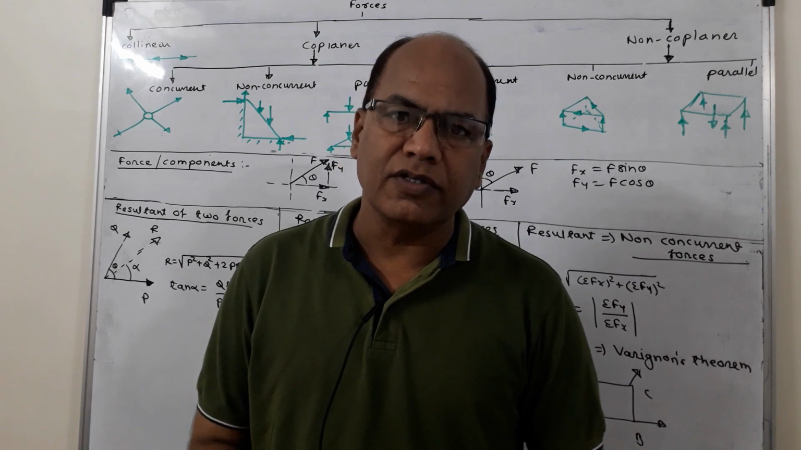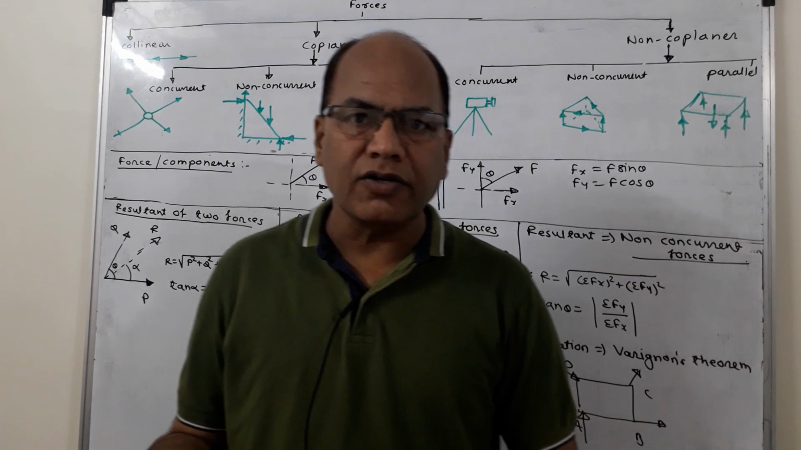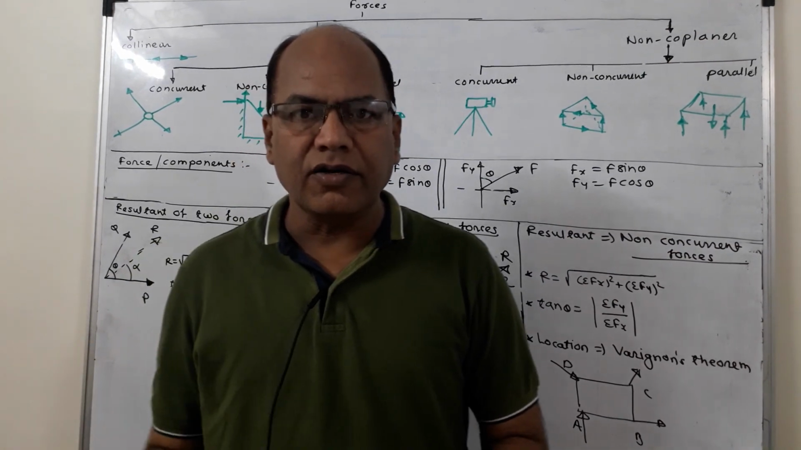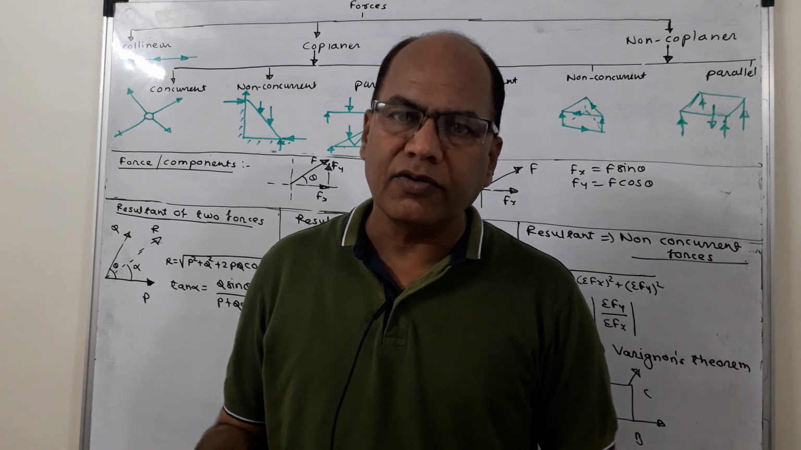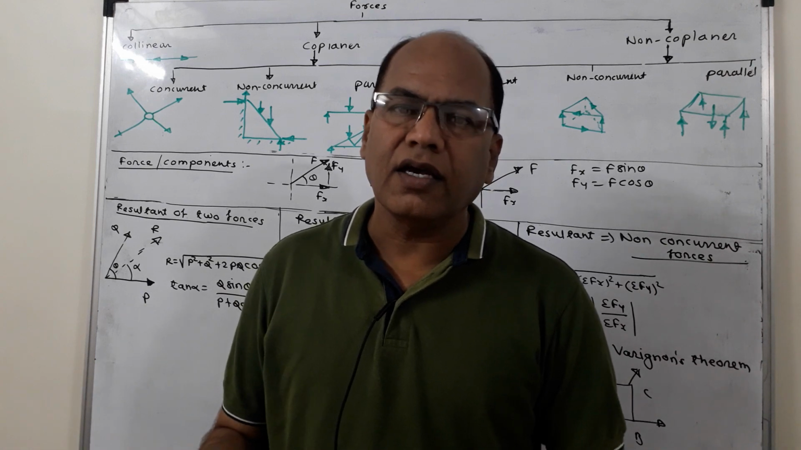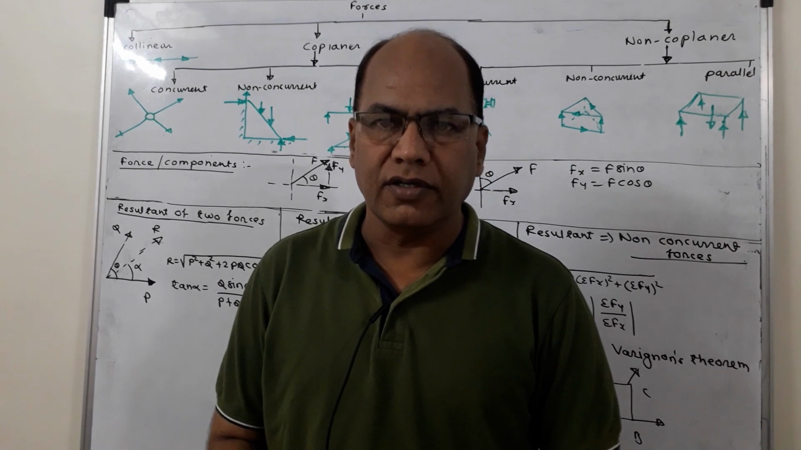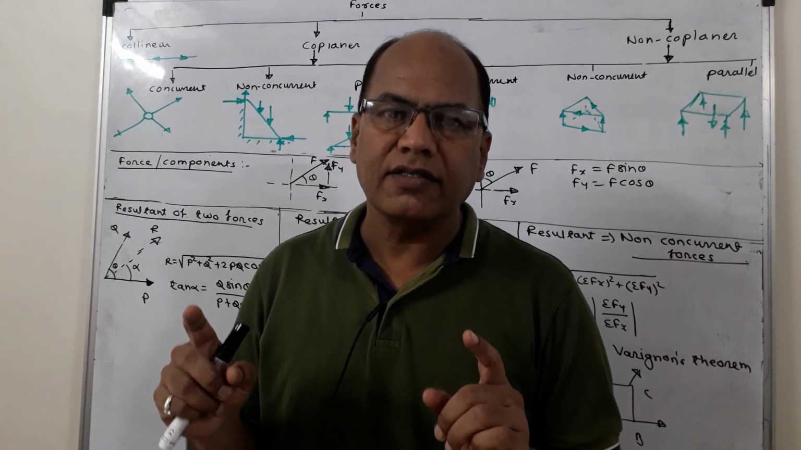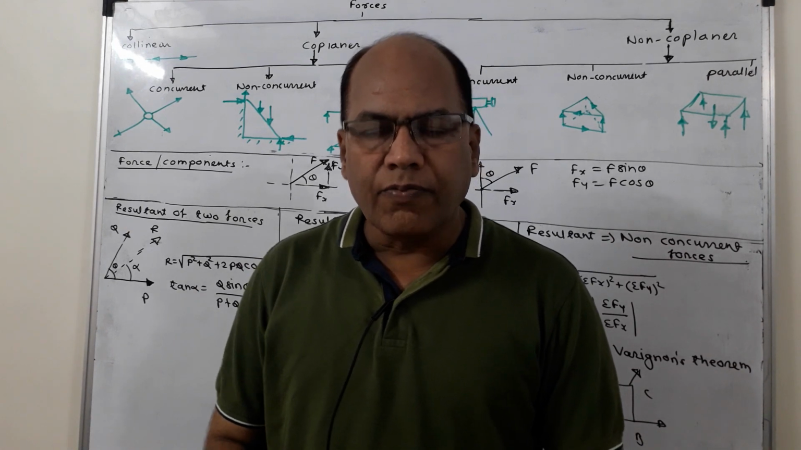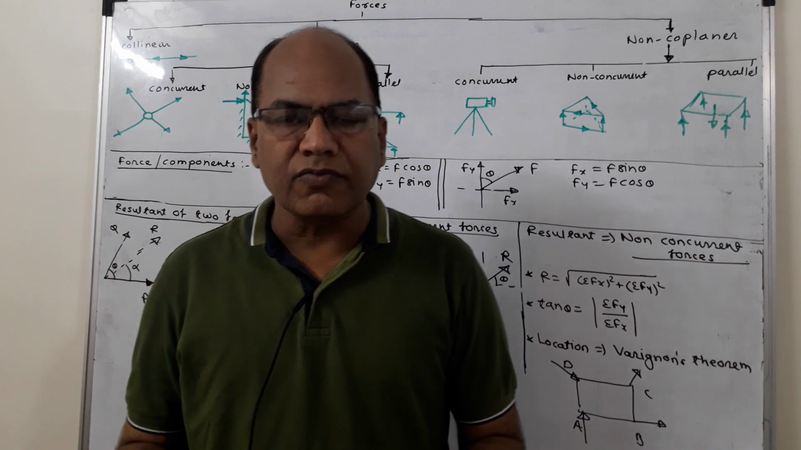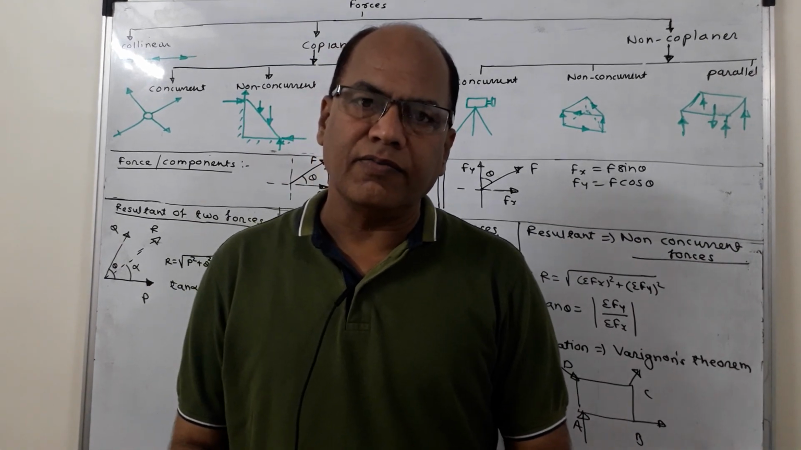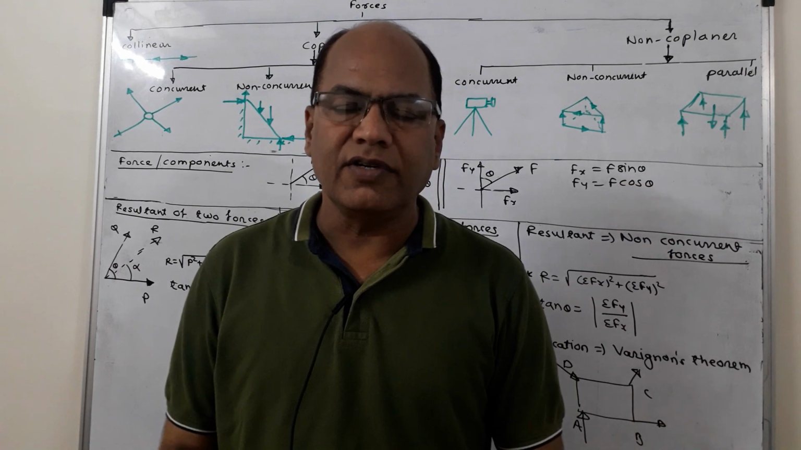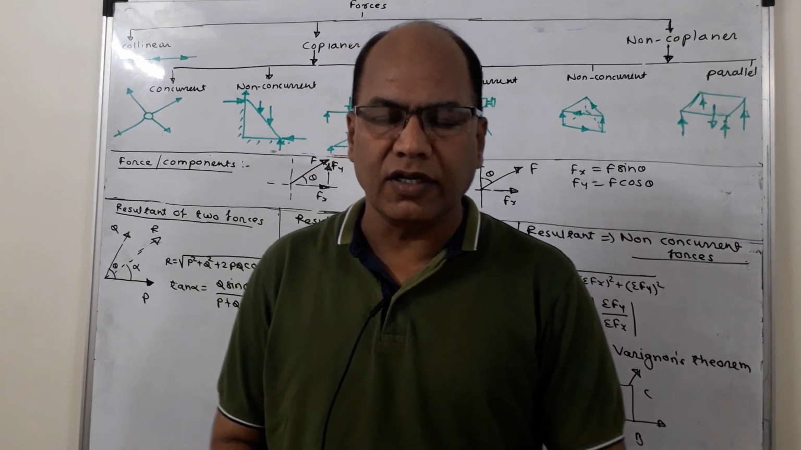The SI unit of force is Newton. The higher units which are used are kilonewton, meganewton, giganewton. Kilonewton is 10 raised to 3 Newton, meganewton is 10 raised to 6 Newton, and giganewton is 10 raised to 9 Newton. So, force is a vector quantity and its SI unit is Newton. A force of 1 Newton is that force which produces an acceleration of 1 meter per second square to a body of mass 1 kg. That is the definition of a force of 1 Newton.